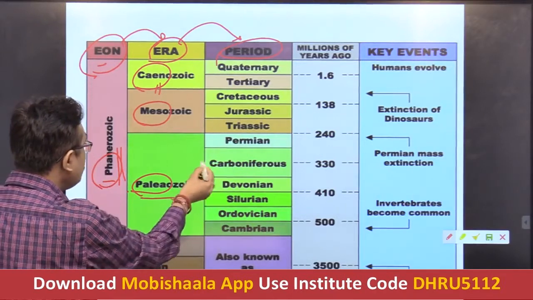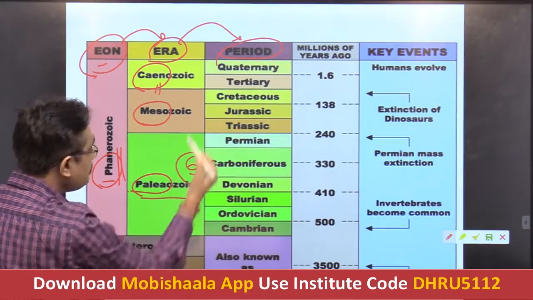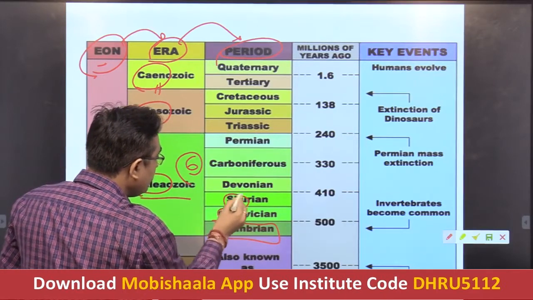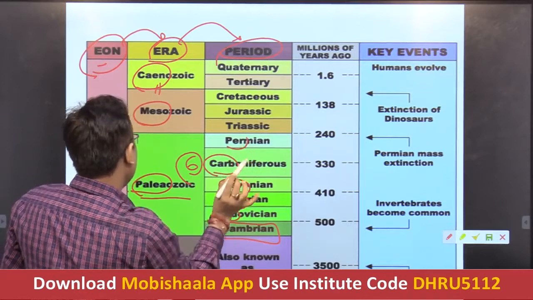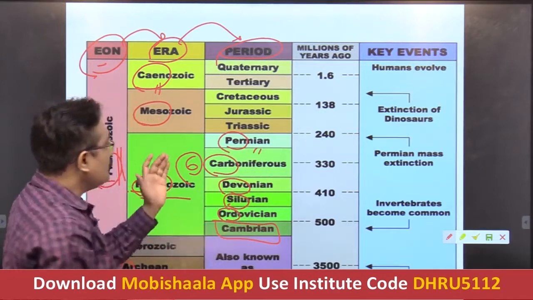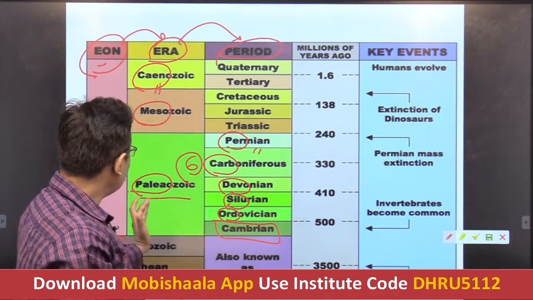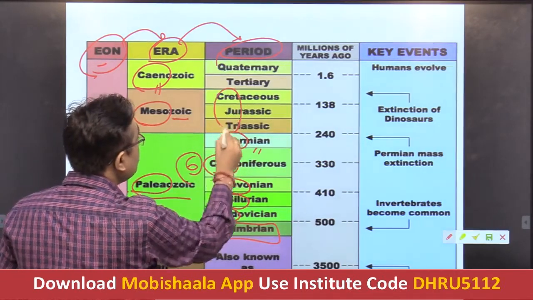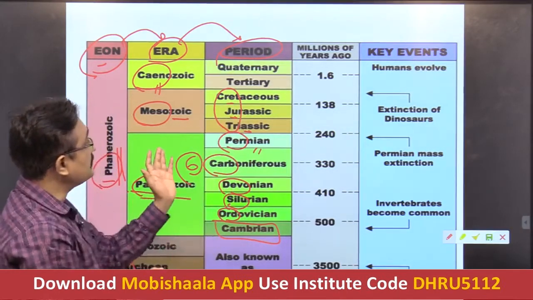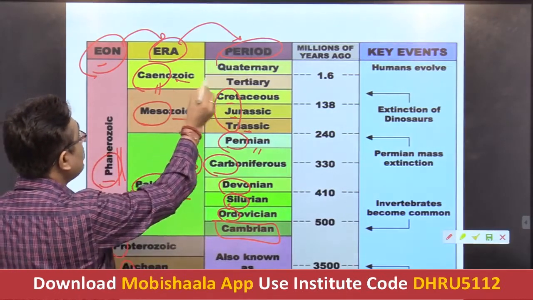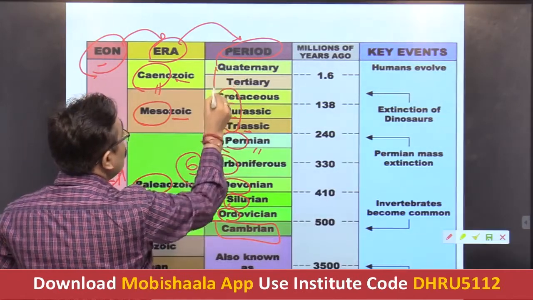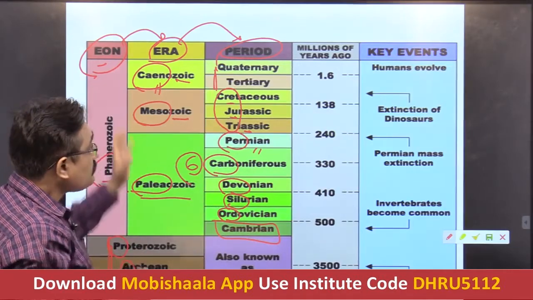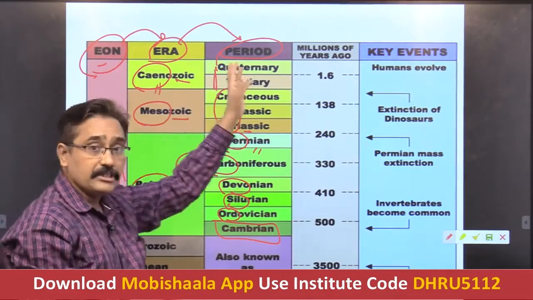And as far as Paleozoic is concerned, it is divided into the 6 periods: Cambrian, Ordovician, Silurian, Devonian, Carboniferous, and Permian. So these are the 6 periods of the Paleozoic era. The Mesozoic era has been subdivided into the further 3, that means the Triassic, Jurassic, and Cretaceous. And the Cenozoic, the last era, is divided into the Quaternary and Tertiary periods.